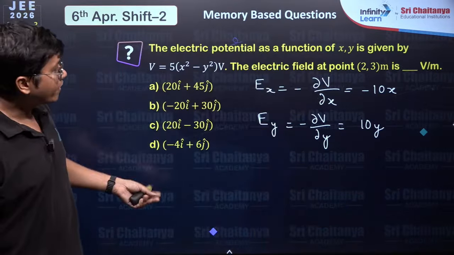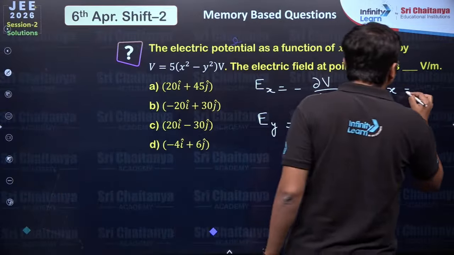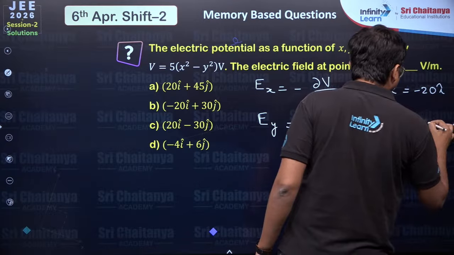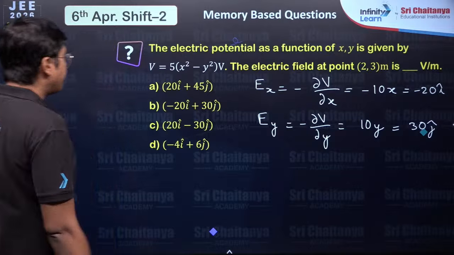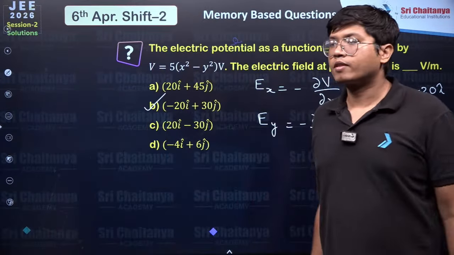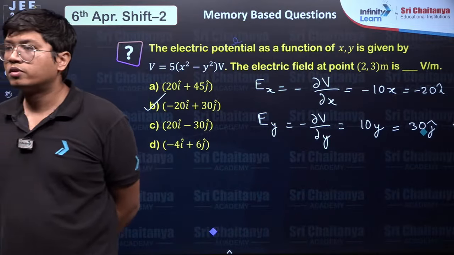Chalo, the options are given in vector form, so we are already sorted. That's at 2 comma 3, that's a minus 20 and this is a plus 30. So minus 20 plus 30 J cap, it's option B. 8 shift 2, 8 shift 2.